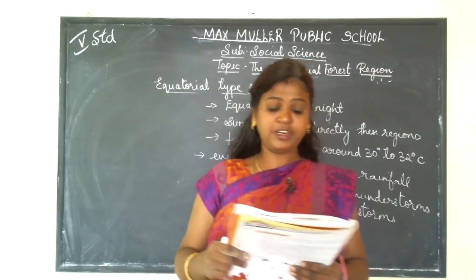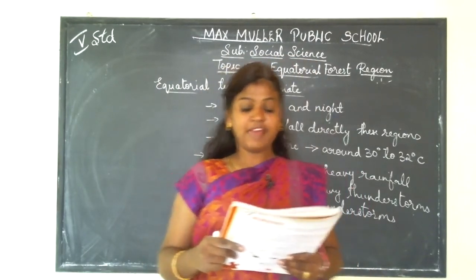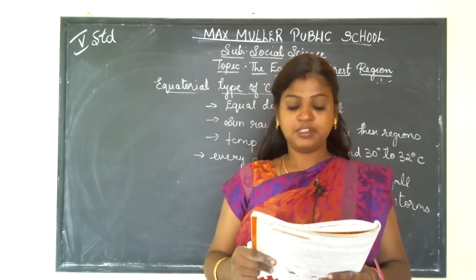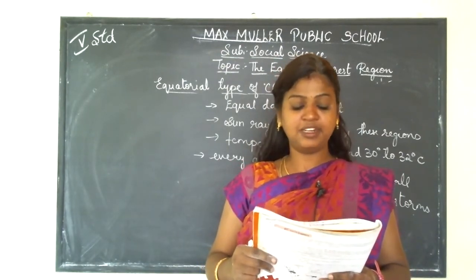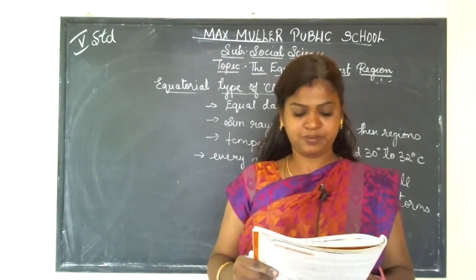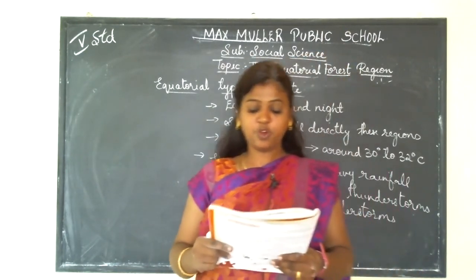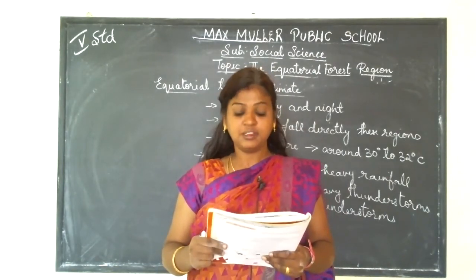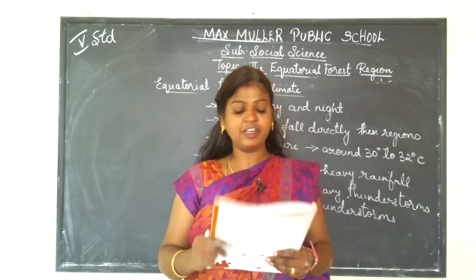The equatorial rainforests are also called evergreen forests as they appear to be green always. The trees here shed their leaves at different times of the year as there is no dry weather. These forests are also called tropical rainforests because of the occurrence of heavy rainfall.